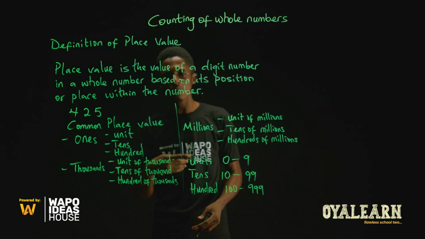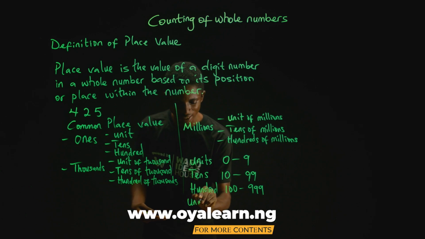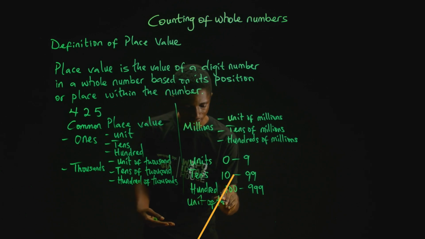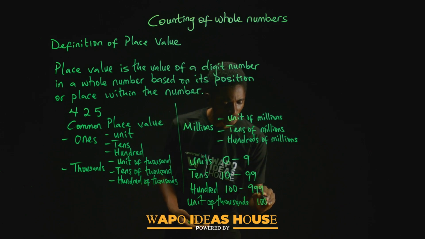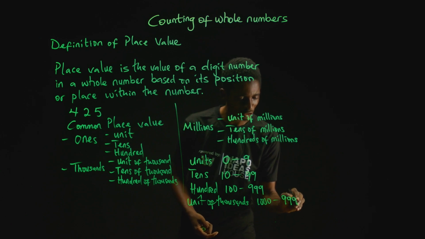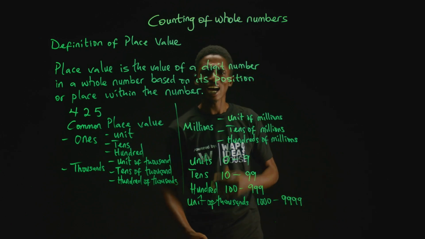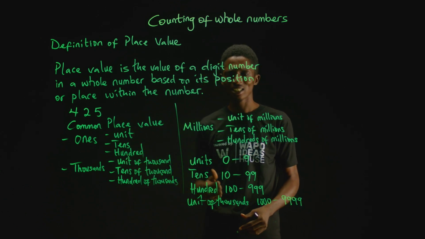So that is, the unit of thousands are 1,000. For your unit of thousands, we have 1,000 to 9,999, and so on. Try this with the other place values that we have.